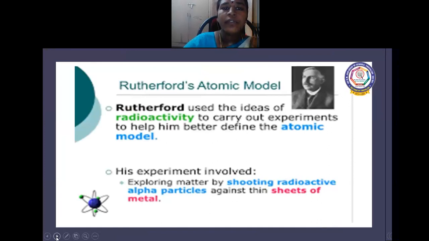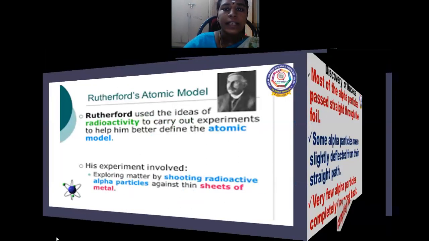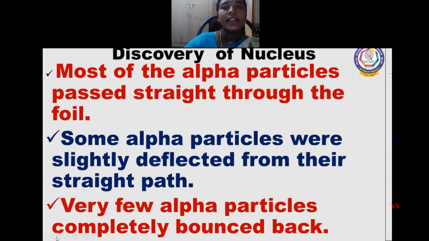Rutherford used the idea of radioactivity to carry out experiments. To help him better define the atomic model, his experiments involved alpha particles against a sheet of metal. He took a gold metal foil and discovered the nucleus.